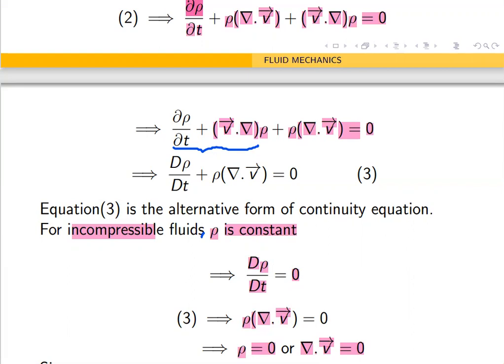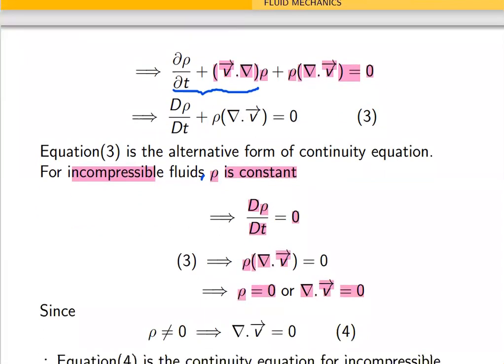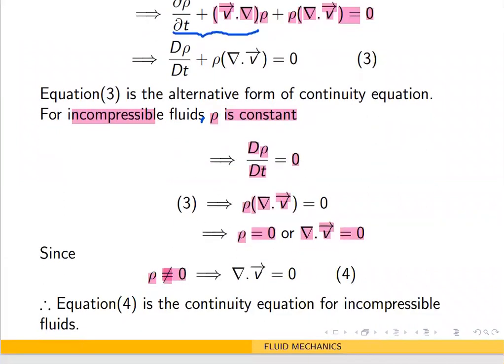Can any fluid have zero density? Every fluid will have some density. Since ρ is not equal to 0, the remaining part has to be equal to 0, that is, divergence v equal to 0. We call this equation 4, and this equation 4 is the continuity equation for incompressible fluids.